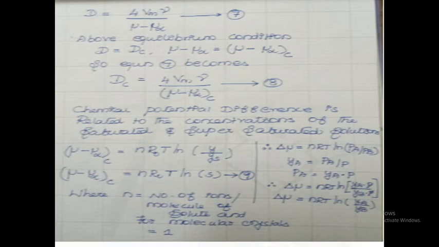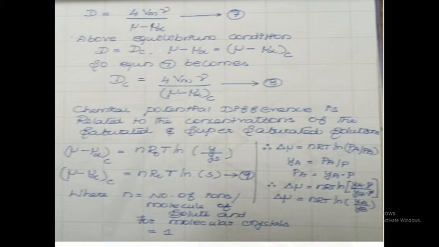So here mu minus mu infinity at c is equal to nR0T ln of Y by Ya. What is Y by Ya? That is called the supersaturation ratio. Supersaturation ratio is defined as the ratio between the mole fraction of solute in the supersaturated solution, that is Y, to the mole fraction of solute in the saturated solution, that is Ya.